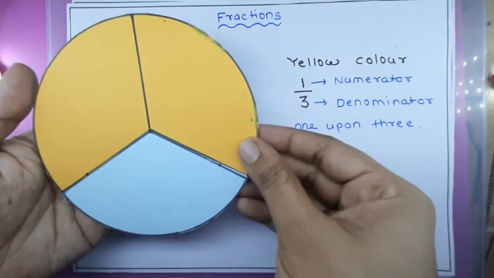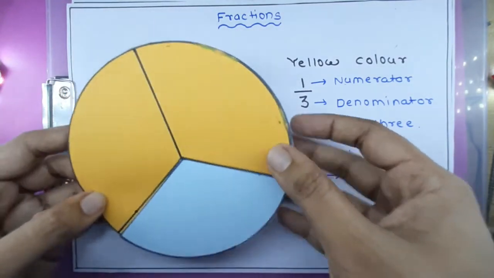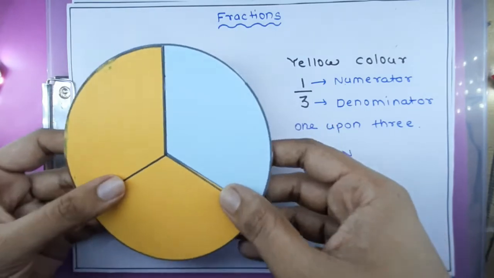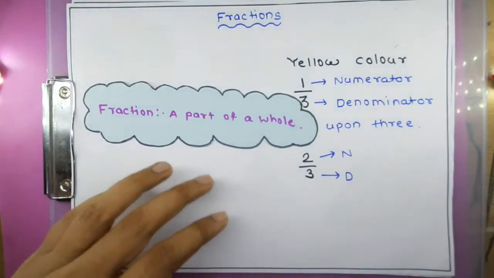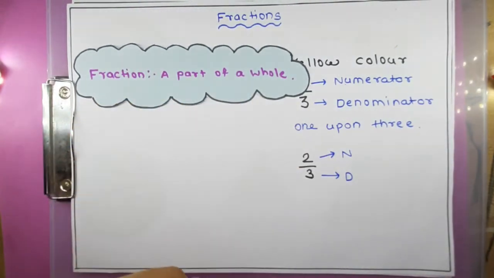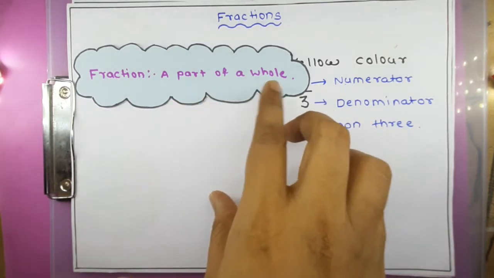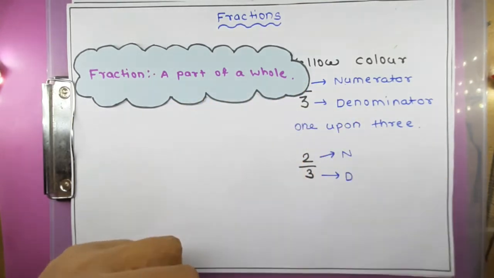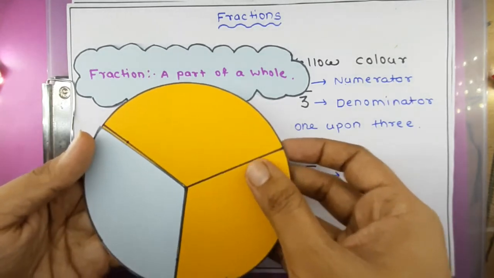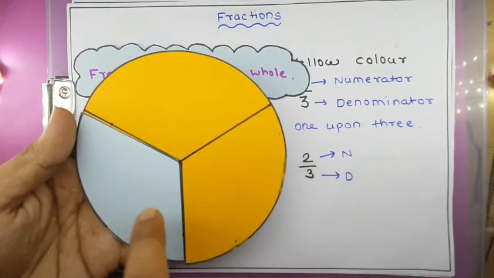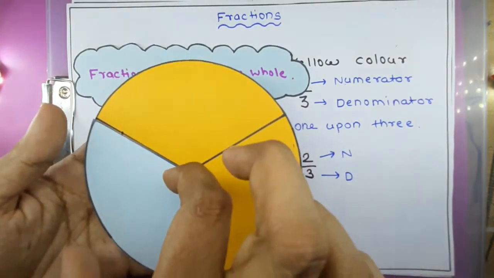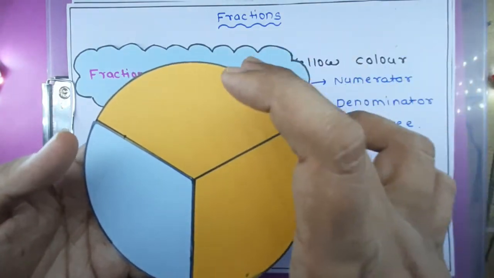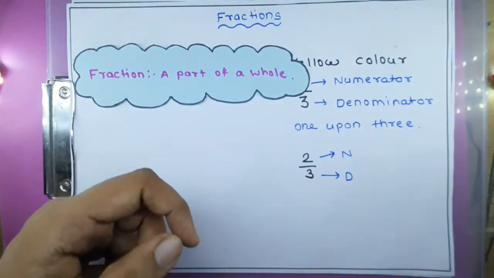So here we will introduce the term: what is the meaning of fraction? A fraction is a part of a whole. Fraction means a part of a whole is called a fraction. So the total, some part will be there. Suppose here three parts are there. From those three parts, either I am writing about one part or I am writing about two parts. Then that is called a fraction.